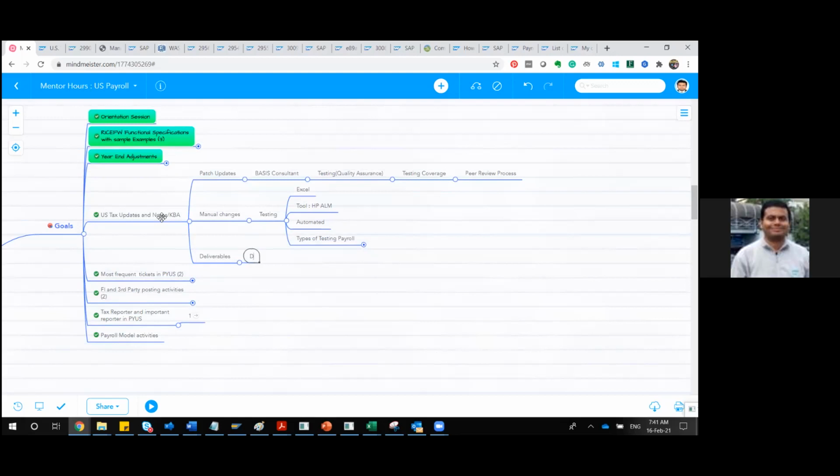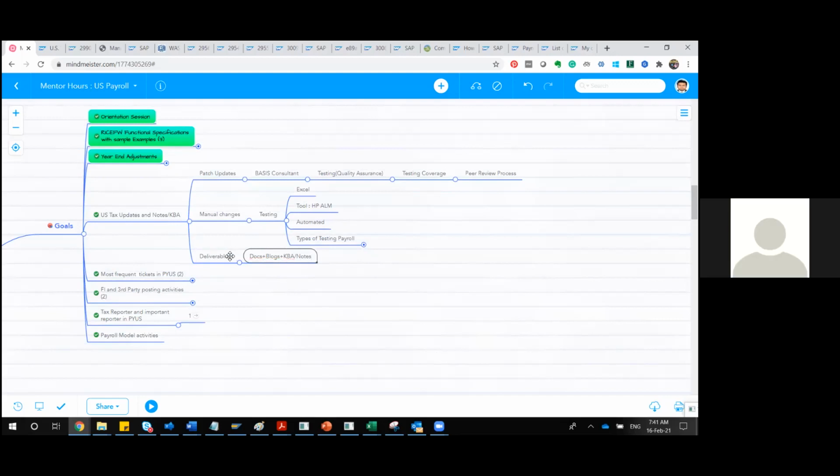Documents, links, blogs, documents plus blogs. As you do not have SAP access or an SAP S-user ID, I'll be providing all the KBAs or notes to you. So this is what I'll be sharing with you today.